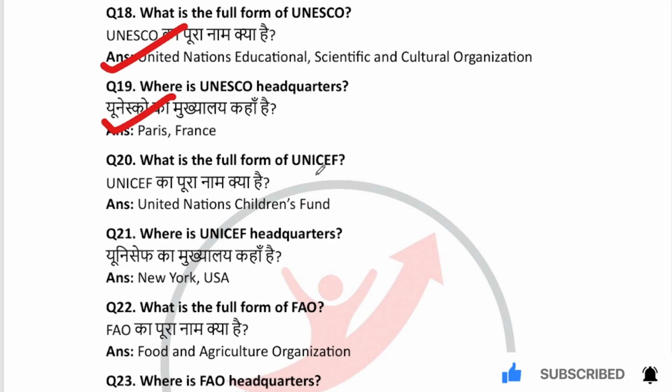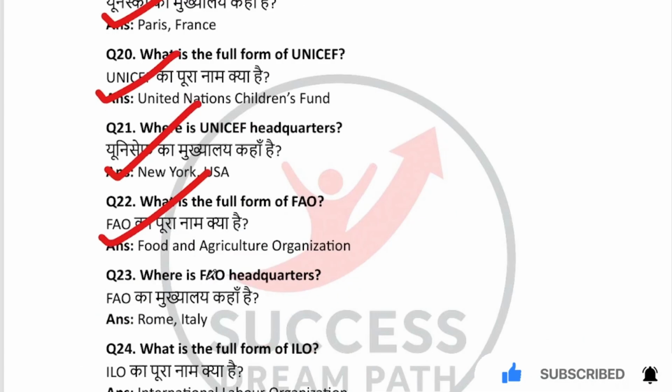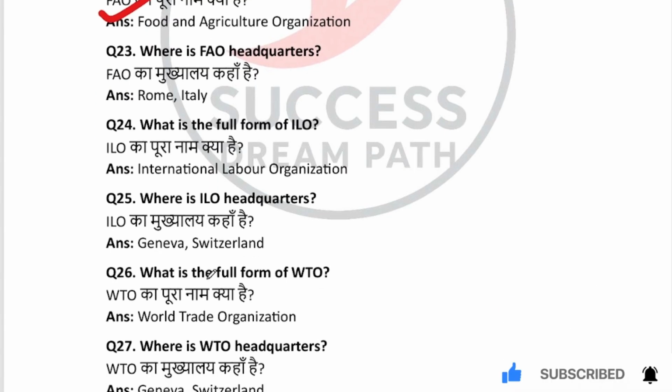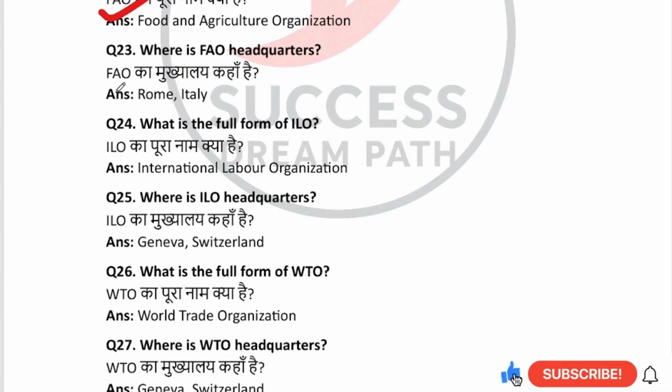What is the full form of UNICEF? United Nations Children's Fund. Where is the UNICEF headquarters? New York, USA. What is the full form of FAO? Food and Agriculture Organization. Where is FAO headquarters? Rome, Italy. What is the full form of ILO? International Labour Organization. Where is ILO headquarters? Geneva, Switzerland. What is the full form of WTO? World Trade Organization?